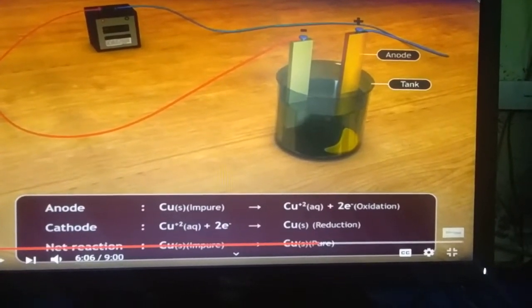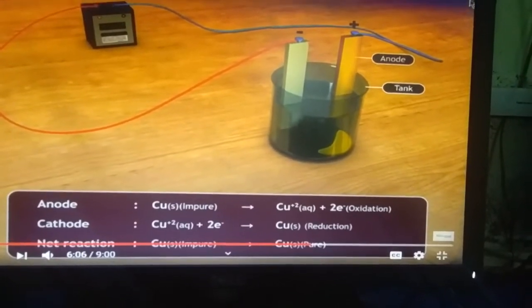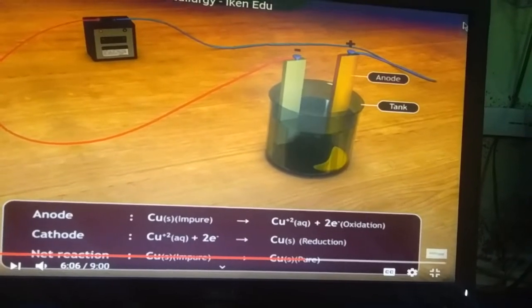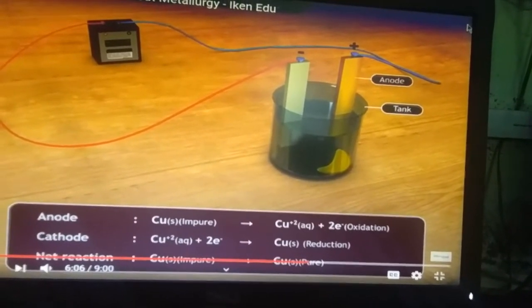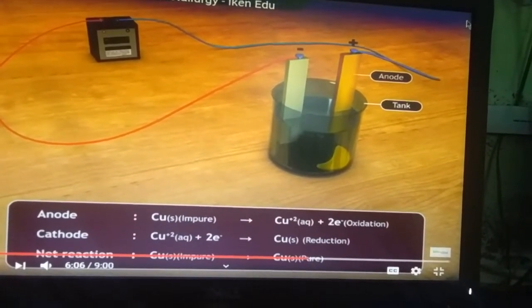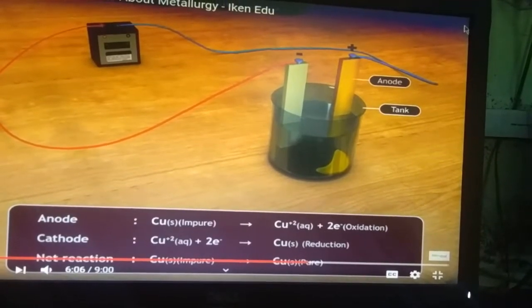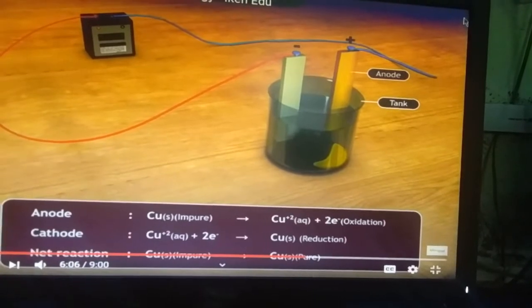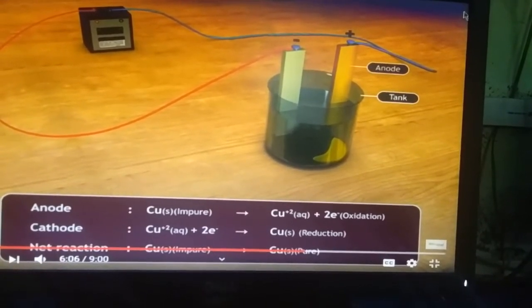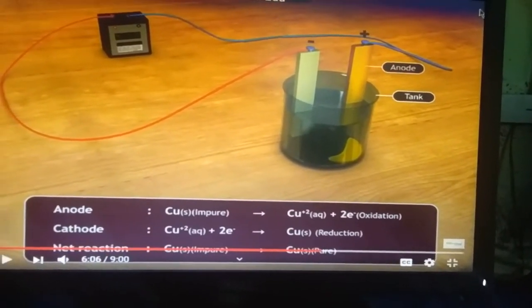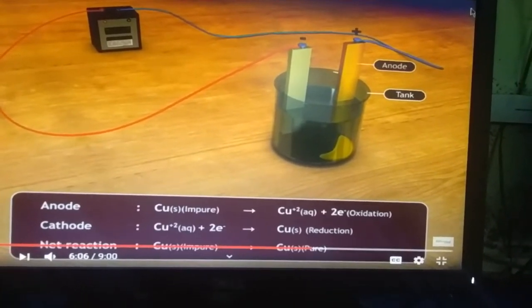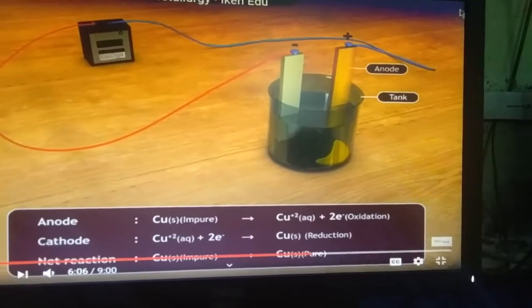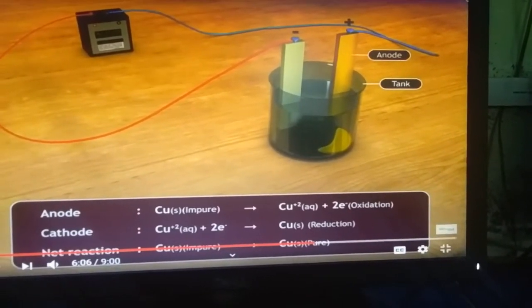We can clearly watch that at the anode, the copper anode is impure copper. The anode plate, made up of copper, gets oxidized, and at the cathode copper ion gets reduced. As we know, the net reaction is impure copper converted into pure copper through this electrolysis process of refining.